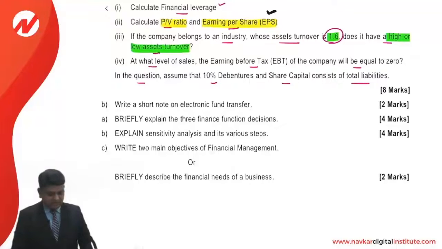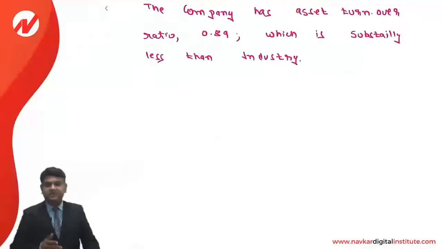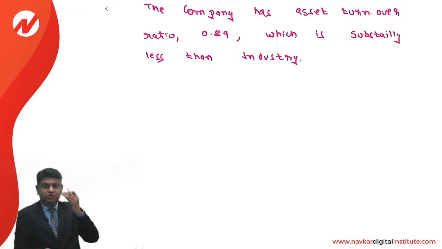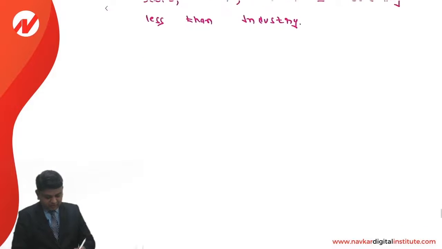Next, the question says, at what level of the sales will the earning before taxes of the company be 0? Whatever the earning before taxes is, it reduces to 0, meaning there is a negative change of 100%. So in the fourth part of the question, we can make this calculation like this.